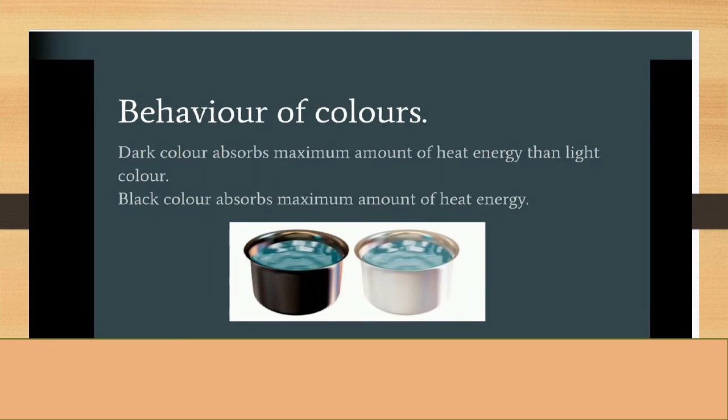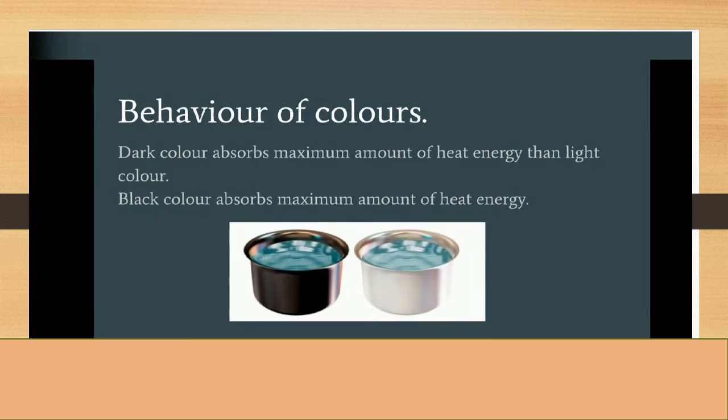Colors are very important. Dark color absorbs a maximum amount of energy compared to light color, whereas black color absorbs the maximum amount of heat energy. So activity 4.10 in your textbook: you have to take two identical tin cans. Paint the outer surface of one black and of the other one white. Then pour an equal amount of water in each and leave them in the sun for about 1 hour. Measure the temperature of water in both the cans.